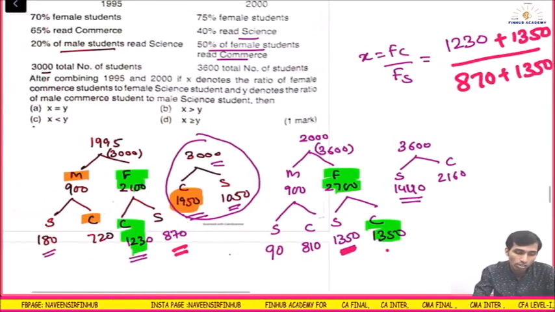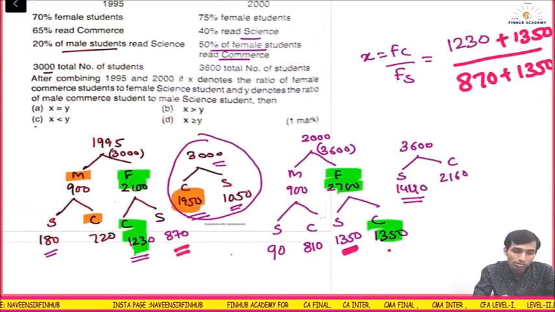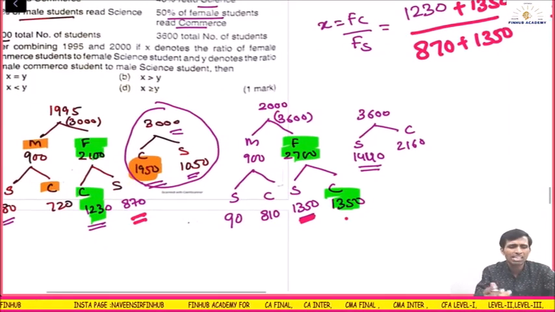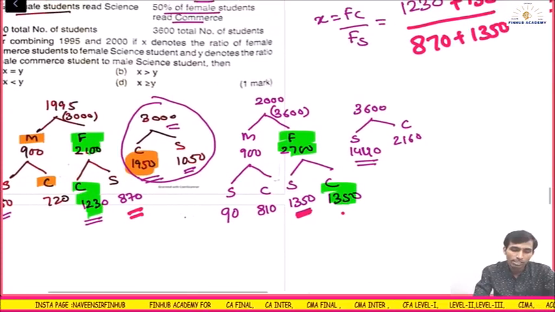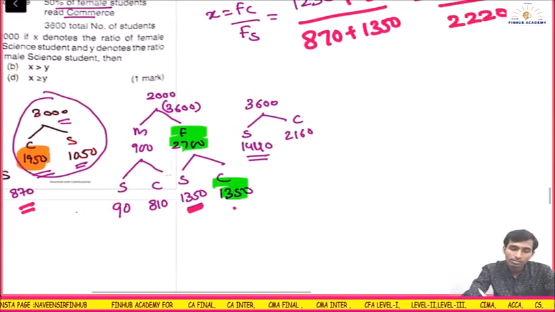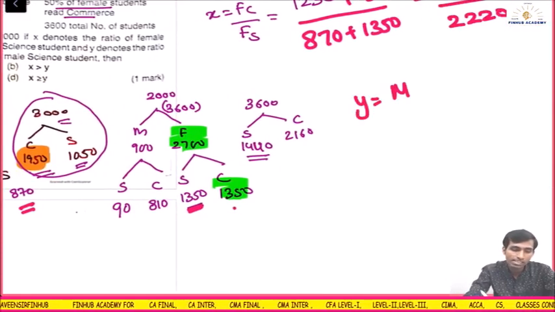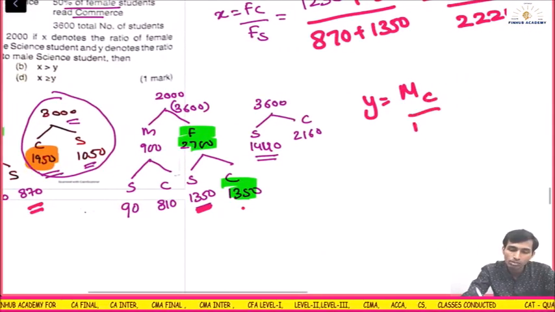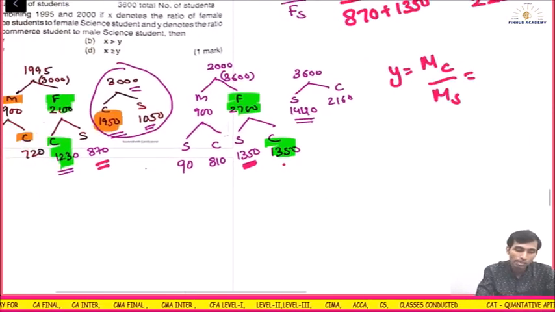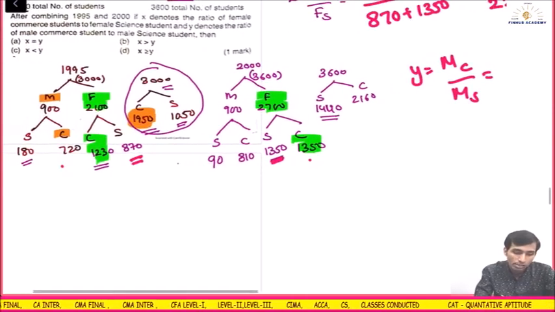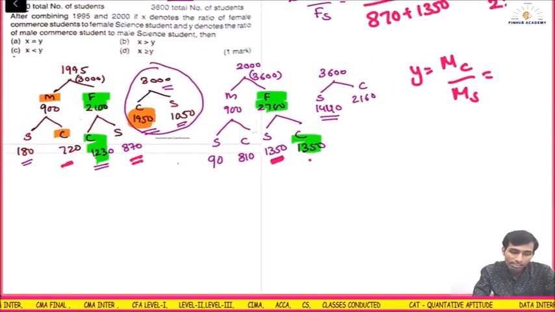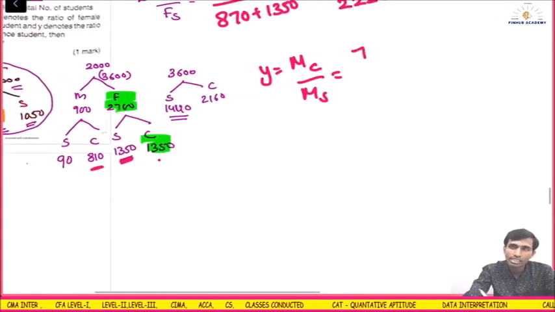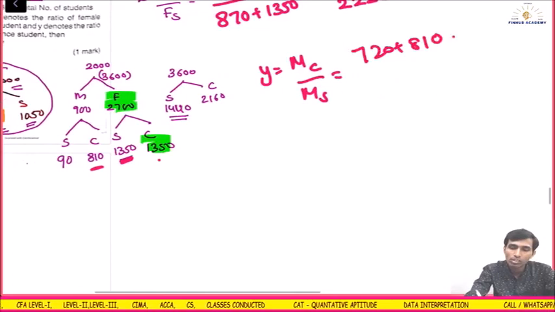Same way, Y denotes the ratio of the male commerce to the male science student. After combining, male commerce is 720 plus 810.